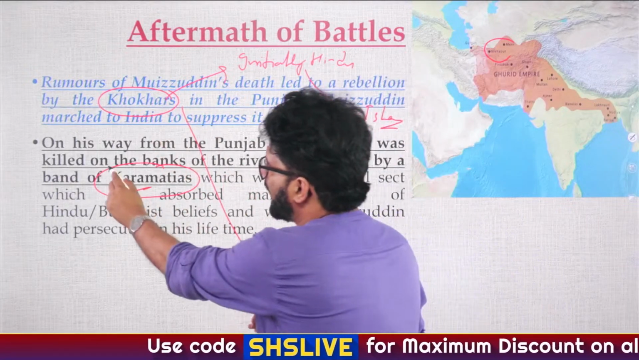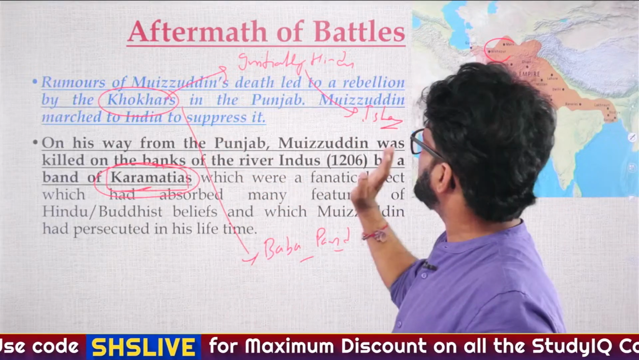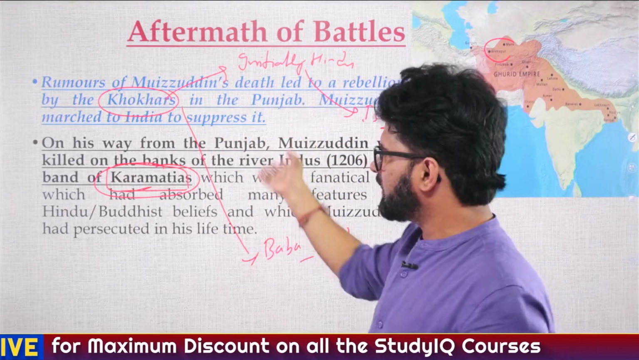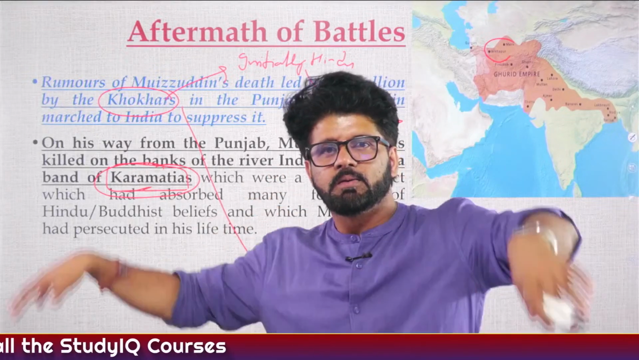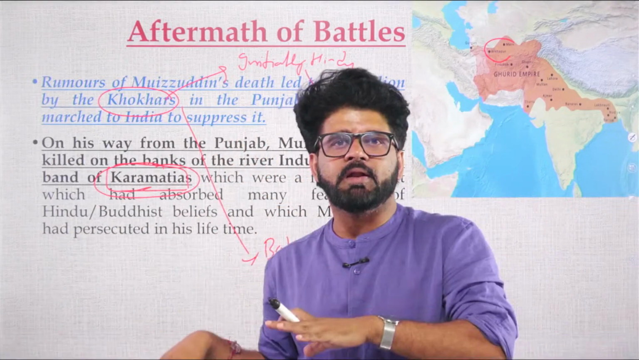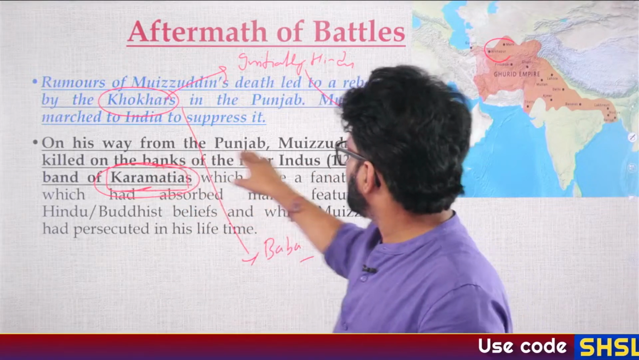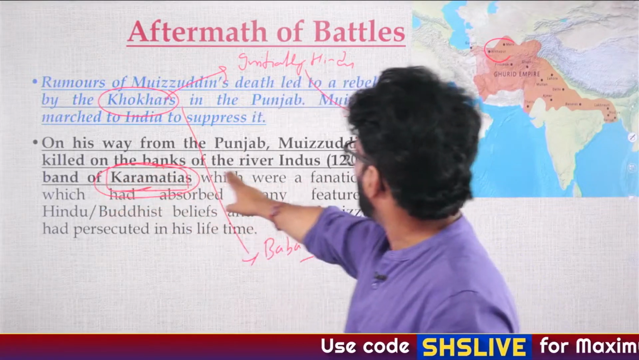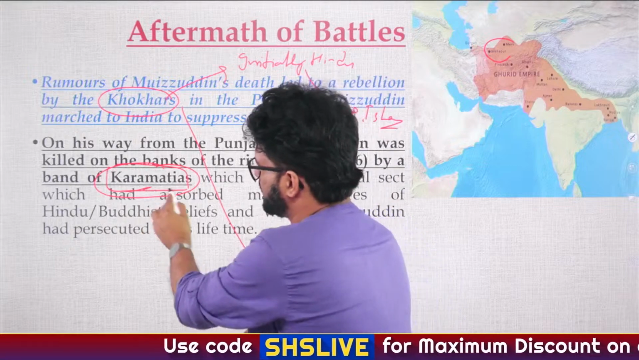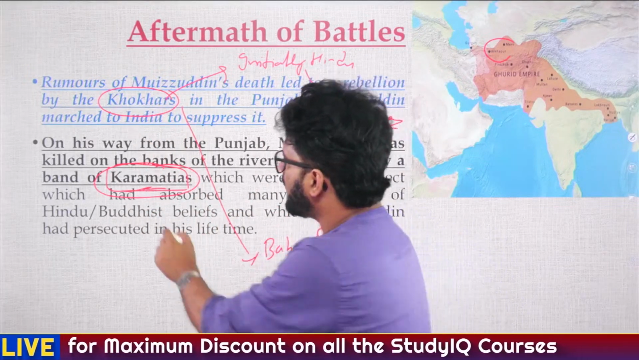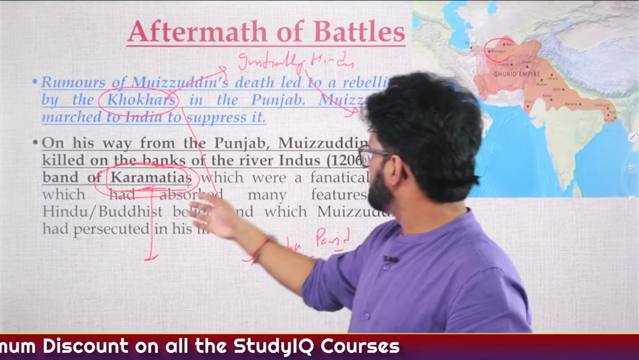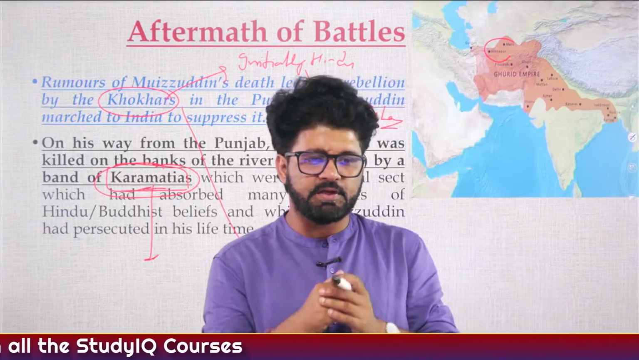Now let's come to Karamatiyas. So the Khokhars revolted. Ghori came from Central Asia, because anyway he was not doing very well in Central Asia. So he was like, let me control the Indian region which I have captured. So on his way from Punjab, Muizuddin was killed on the banks of the river Indus by a band of Karamatiyas. Now the next question arises. Khokhars, we understood who they were. Who were Karamatiyas? And why did they kill Muizuddin? What is the reason for that?